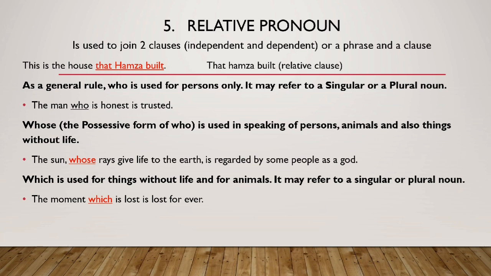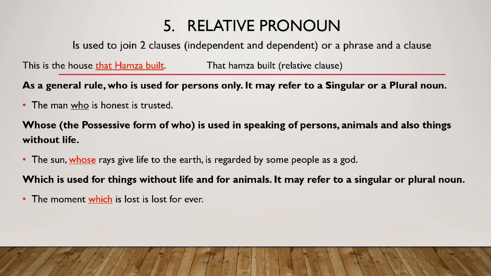So as a general rule, who is used for persons only, and I believe you already know about it, that who is used for the people, for the living beings. For example, the man who is honest is trusted. So the man is the subject in the sentence, and who is used as a relative pronoun, and it is introducing a phrase that is, honest is trusted.